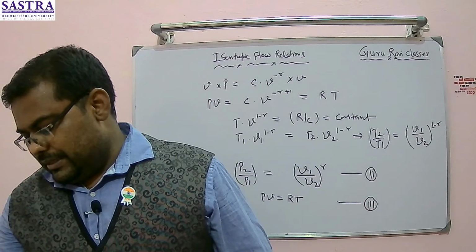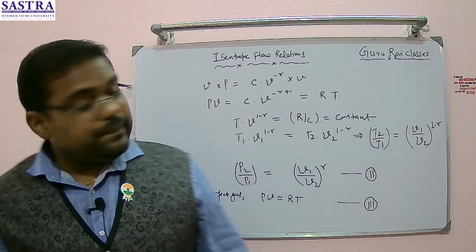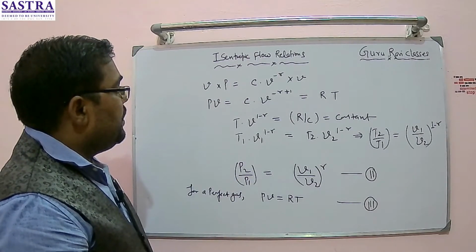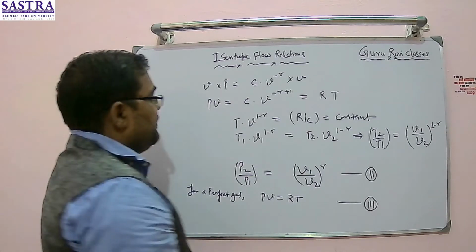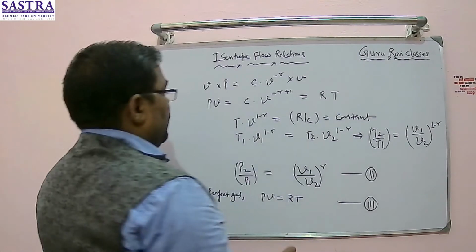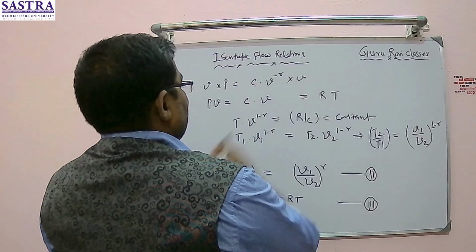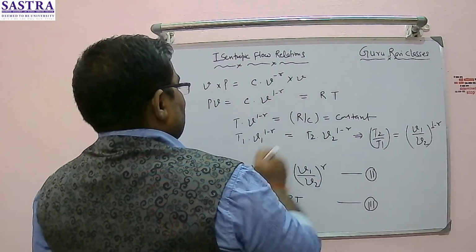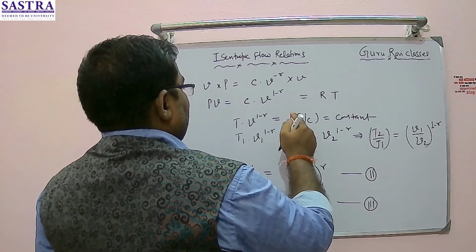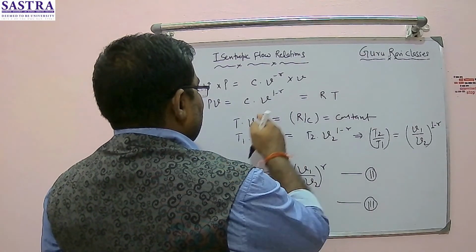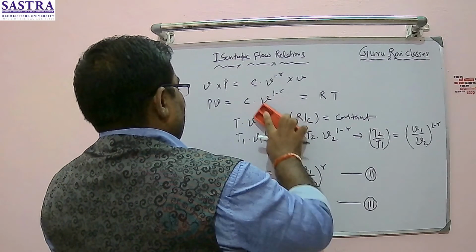No, we had made a mistake here. What is the mistake we have made? It is 1 minus gamma here. If I take this term this side and write C by R, I will make the correction here.